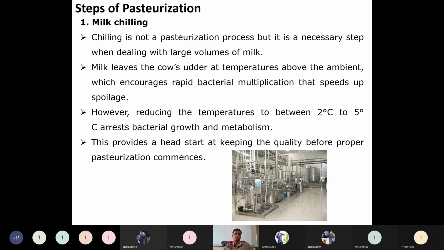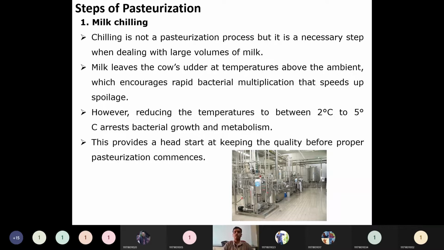Then what are the steps of an effective pasteurization process? There are many steps. There are seven basic steps, and two more sub steps, in this pasteurization process. The first one is that we have to chill the milk. Why do we have to chill the milk? Chilling is not at all a pasteurization process, but it is a preliminary preservation process, we can say. It is a very necessary step to deal with large volumes of milk. Usually this milk comes from various sources or faraway places, so we have to store this milk for different processing reasons.